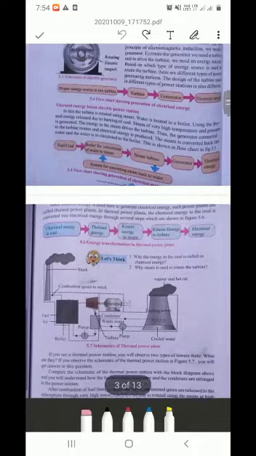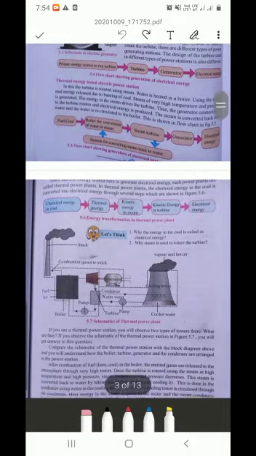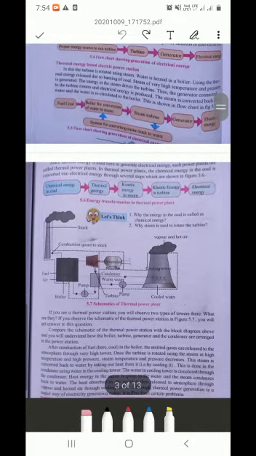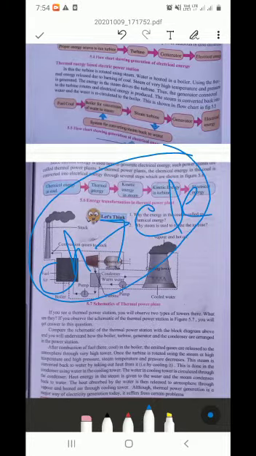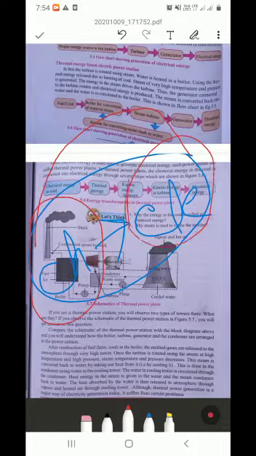See, in thermal power plants, the chemical energy in the coal is converted into electrical energy through several steps, which are shown in figure 5.6 here. Conversion of chemical energy to electrical energy. See, this is the conversion. Here the energy is not created and not destroyed, but it is converted from one phase to another phase.